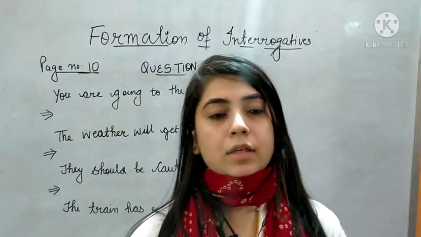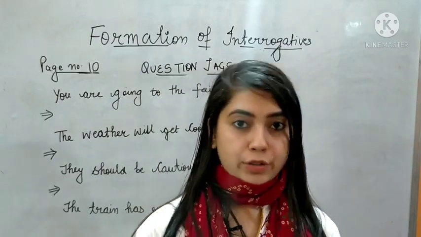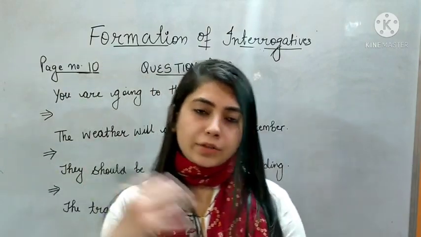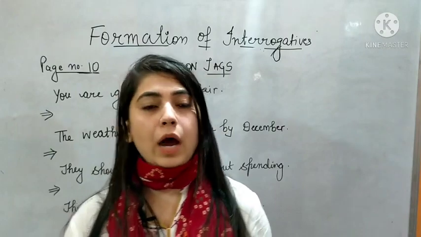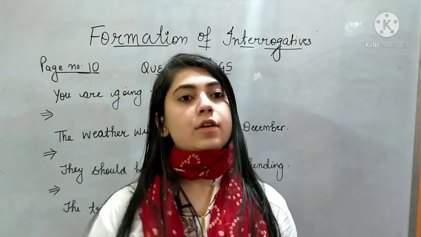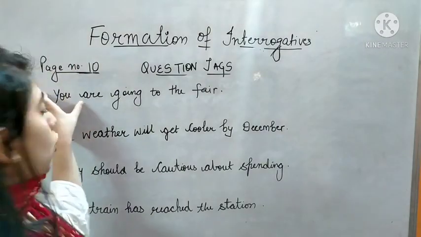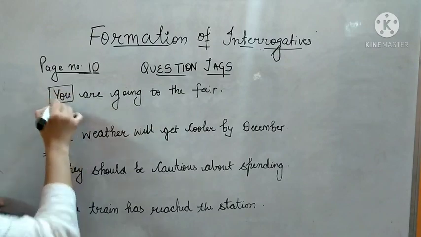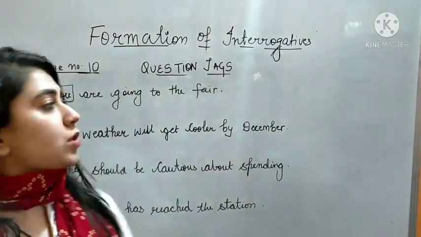Let's now move on to the next page, page number 10. So next is question tags. Question tags, as I already told you, are used to involve the other person in the conversation. So how do you add question tags? First of all, you use the same subject as already given in the statement. For example, if you is given, you will use the same subject in your question tag as well.